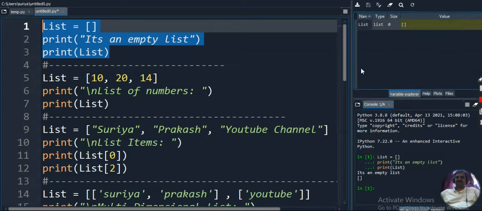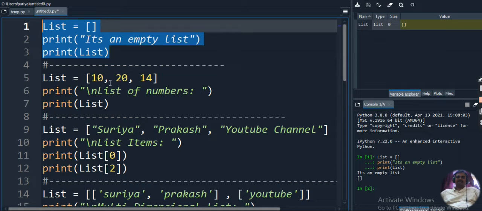When you look at the variable explorer here, a list is created. The type of that is list, which is the data type. Whenever you are creating an integer, it will give int. If you are giving a floating point, it will give float. Like that, for a list, the type is list. The size is zero because we don't have any value inside the list, just an empty list, so it's just displaying the open square and close square bracket here. So now we created an empty list and displayed it. I hope you understand this first one.